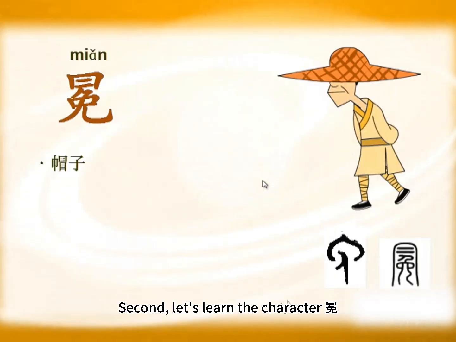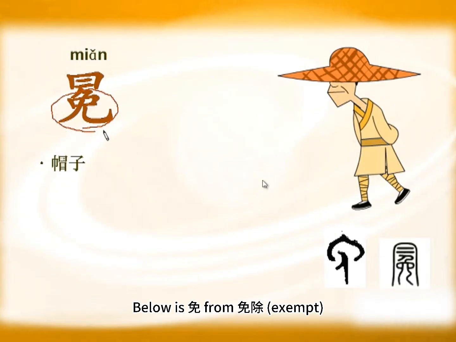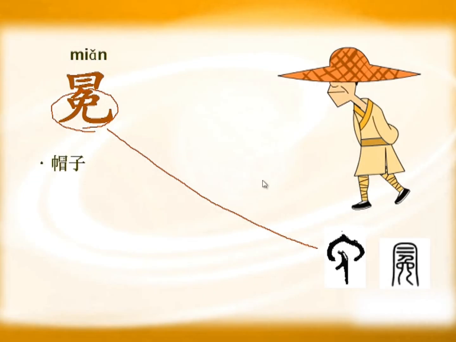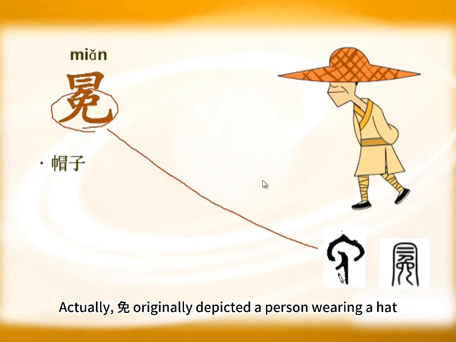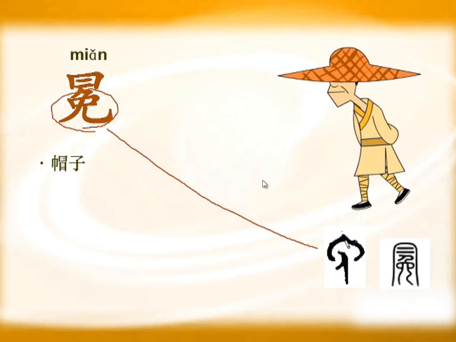Second, let's learn the character miǎn. This character also has mao on top. Below is miǎn from miǎn chu, exempt. Actually, miǎn originally depicted a person wearing a hat. Below is a person. Above is a hat worn on the head. A particularly large hat, almost covering the entire person.